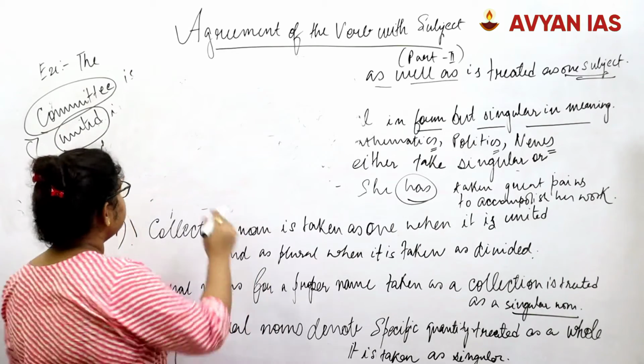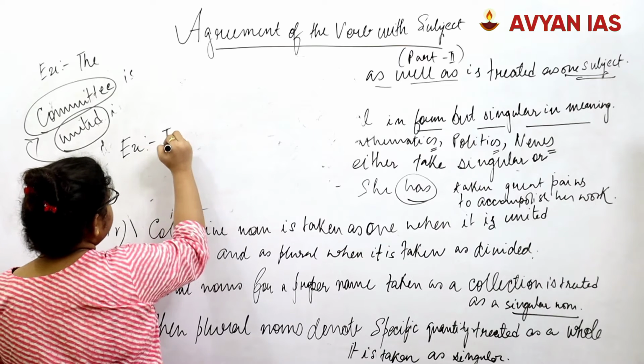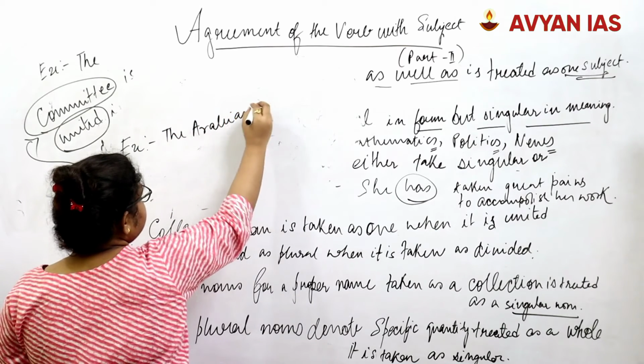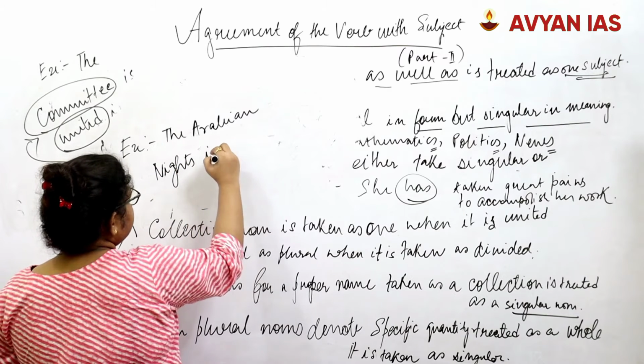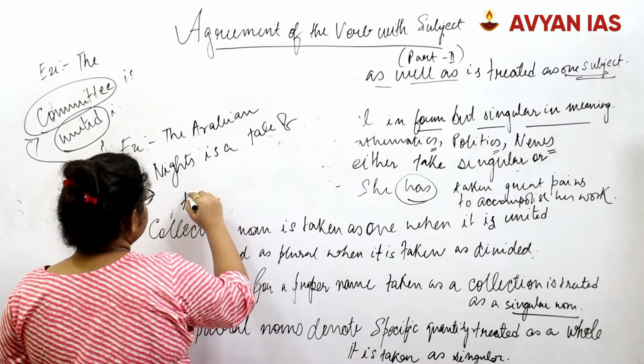For example, the Arabian Nights is a tale of 1,000 stories.